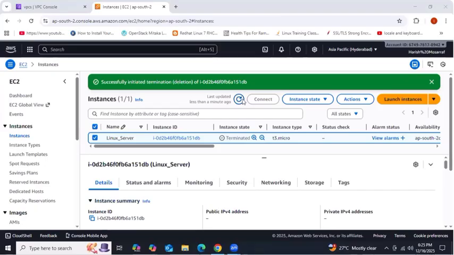PuTTY activation key, yeah, right. It's not an activation key. That is the private key. I said now on the day, what is a private key, what is a public key, everything we discussed, right? Now go to here.